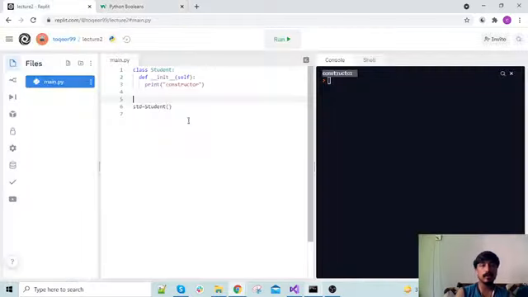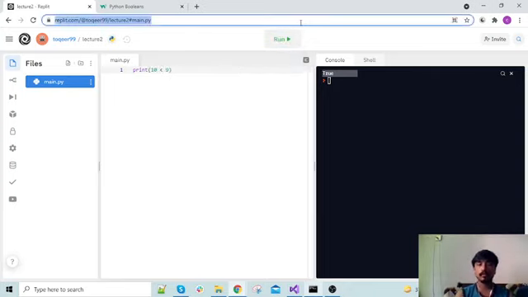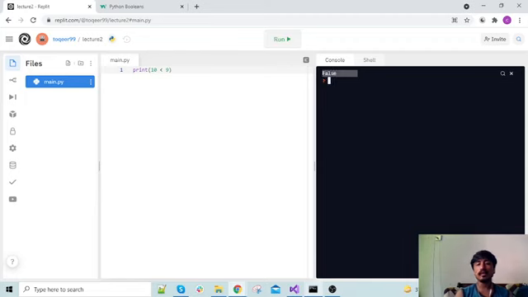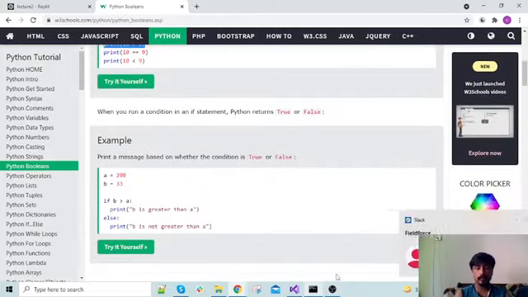What will printing this do? This is a general case. We all know that 10 greater than 9 is true, so it will print True. And let me put a smaller sign here, it will print False. And this true and false is a value, not a data type. So consider it for now a value. We'll discuss its applications again.